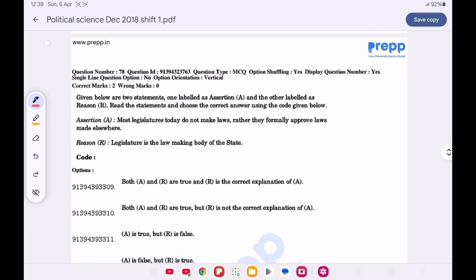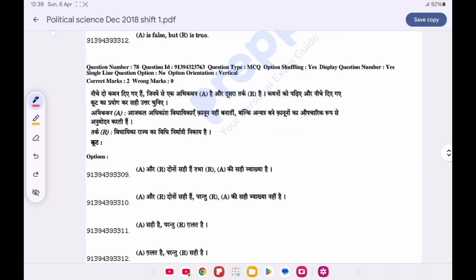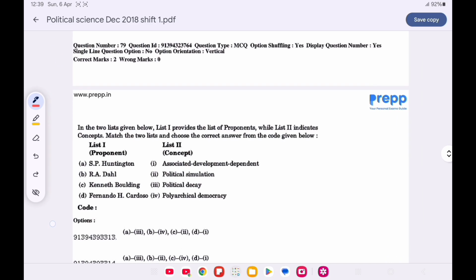Now question number 78 is assertion, reason. Assertion: Most legislatures today do not make laws, rather they formally approve laws made elsewhere. Reason: Legislature is the law-making body of the state. Option B is correct, both the statements are true, but R is not the correct explanation of A.